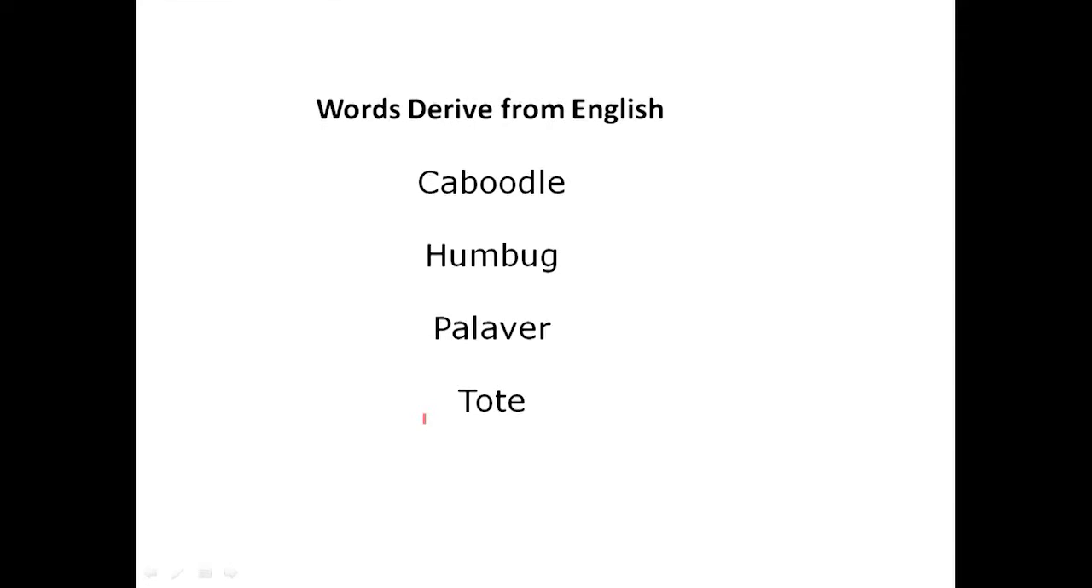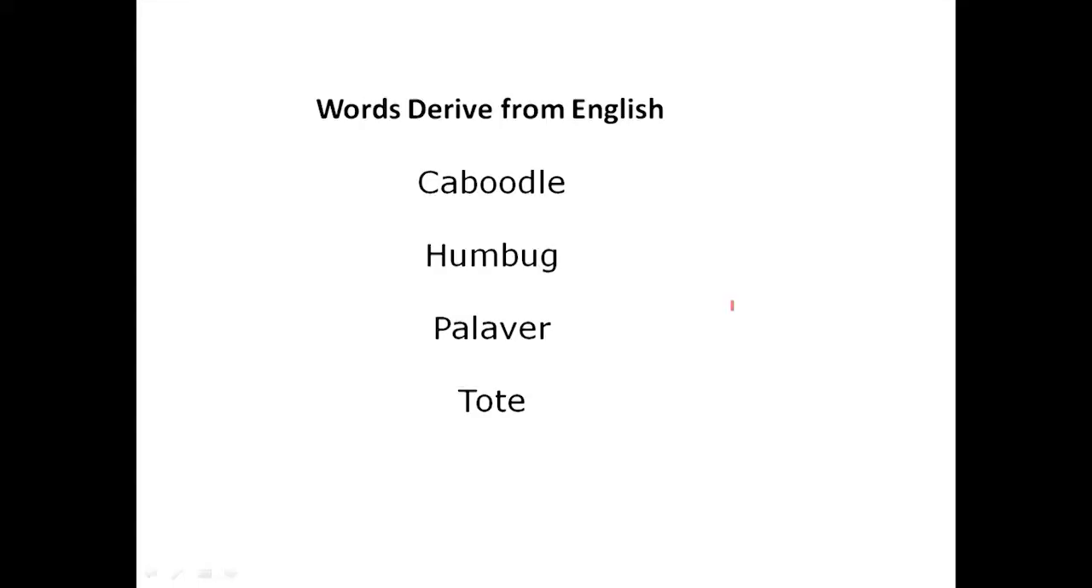Okay, now before we end our class, let me give you a bonus. Words we call Creole, and sometimes we think they're not English, or we think the meaning they carry in Creole will not be the same, we'll find also in English. So we have here four words: kabudu, humbug, palaver, and of course tote. These are all English words.